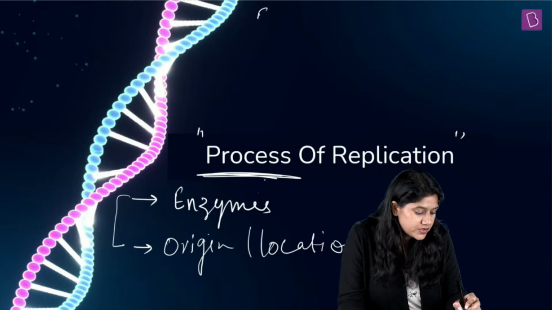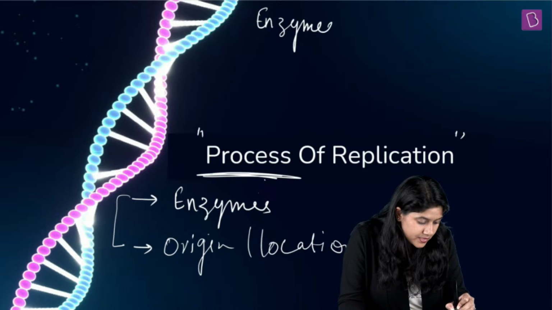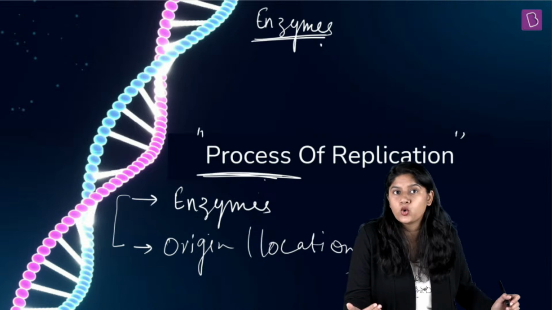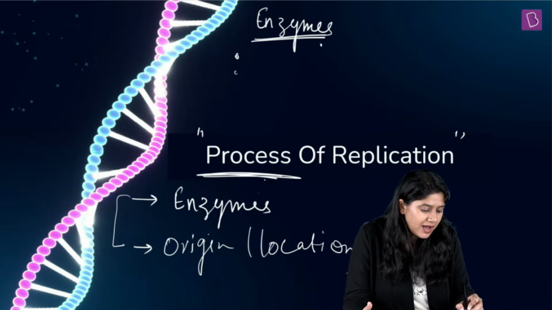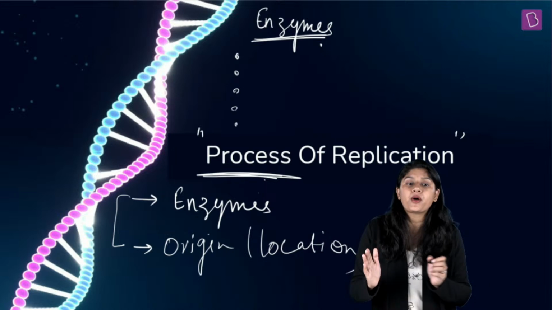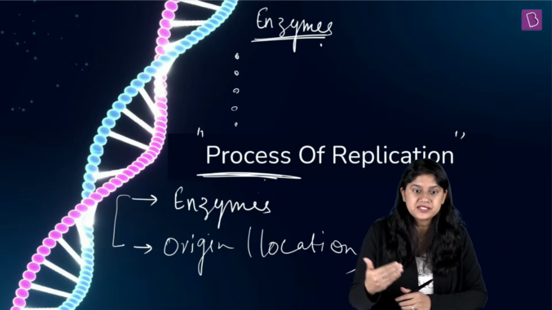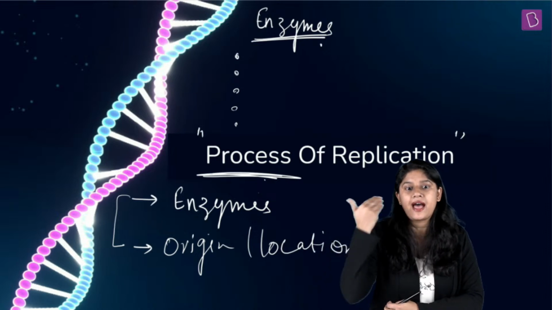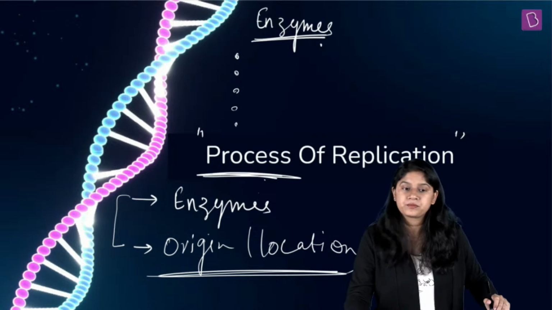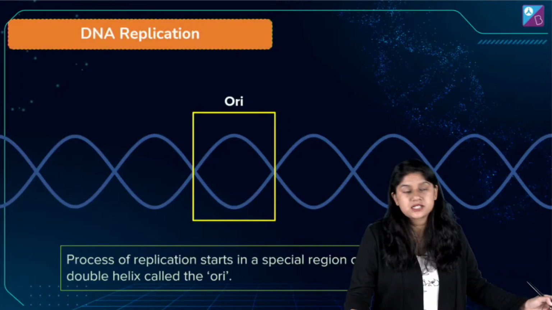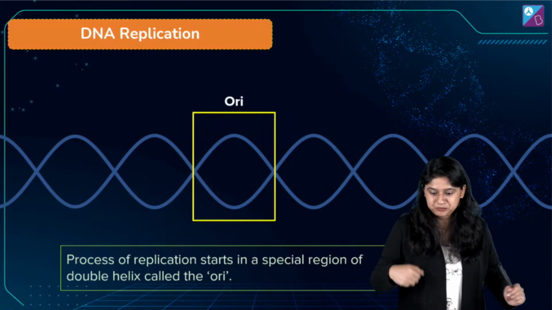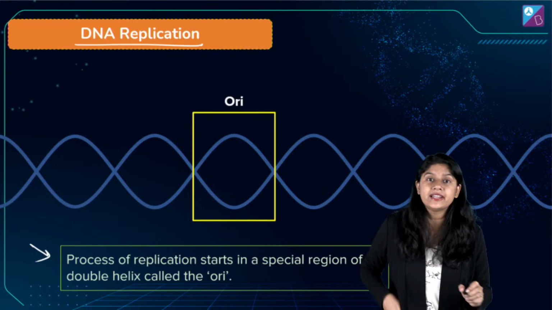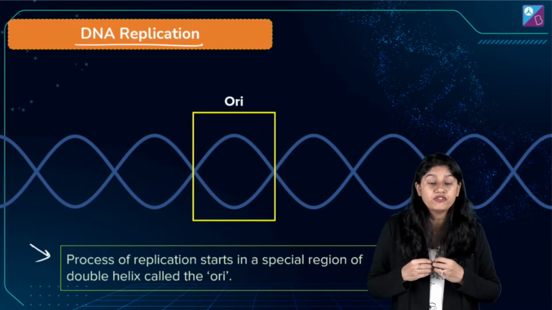Now, in enzymes, there are various enzymes that DNA will be utilizing in the whole process of DNA replication. We have approximately 6 important enzymes. Everyone, are we clear? We'll be discussing each of these. But everyone, are you clear with that? They require the enzymes and the origin, the location. Okay, so let's get started. The first step that we have is the finding of the origin of replication.